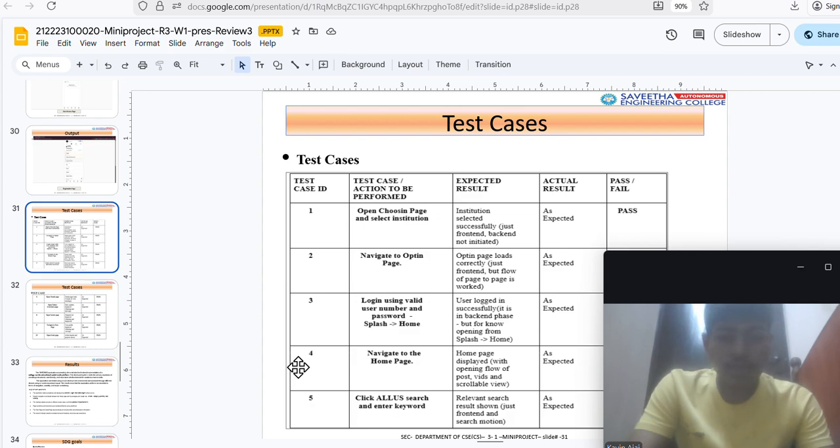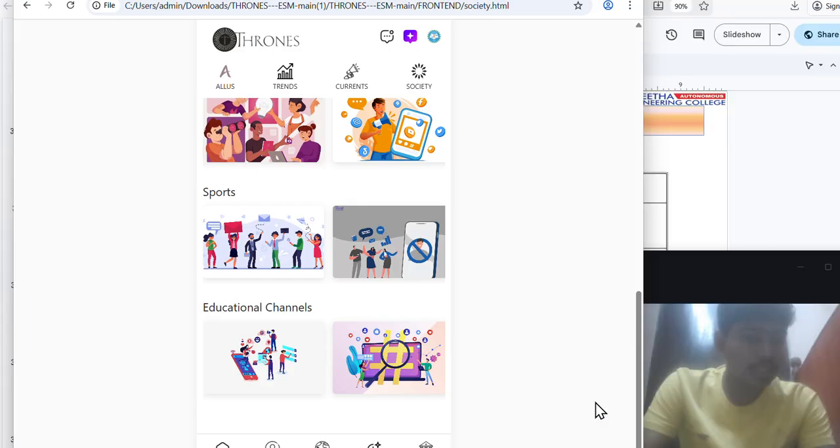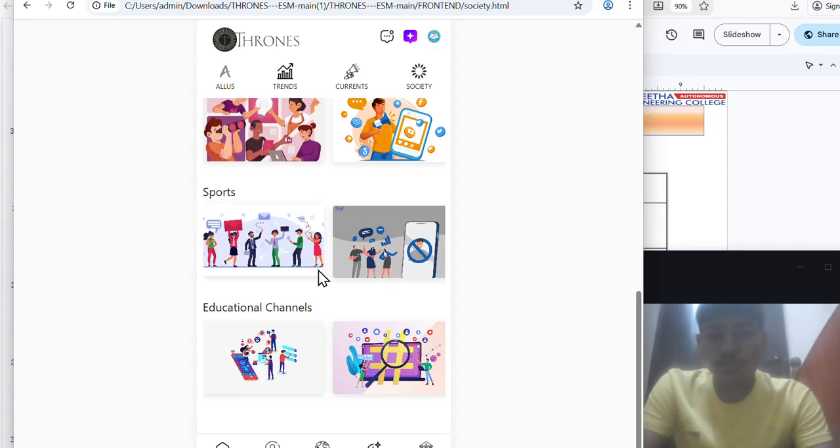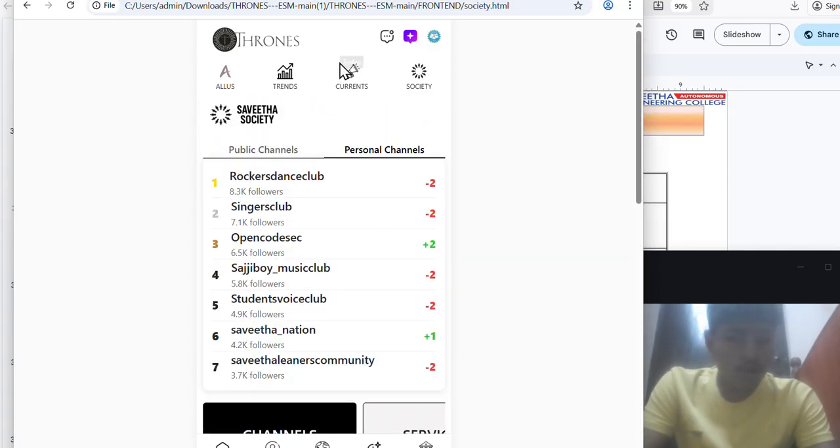So I will show the final output achieved, so that we can also understand the test cases done. Okay, first I will show the output so that we can understand the test cases clearly. So this is what the final output looks like. As I said, we have only implemented the front end for this project.